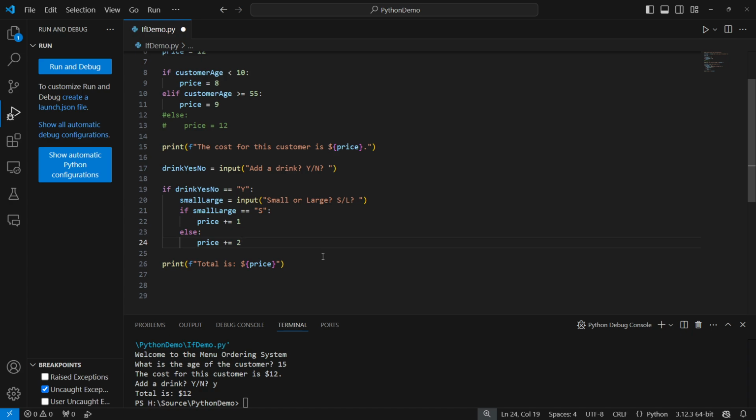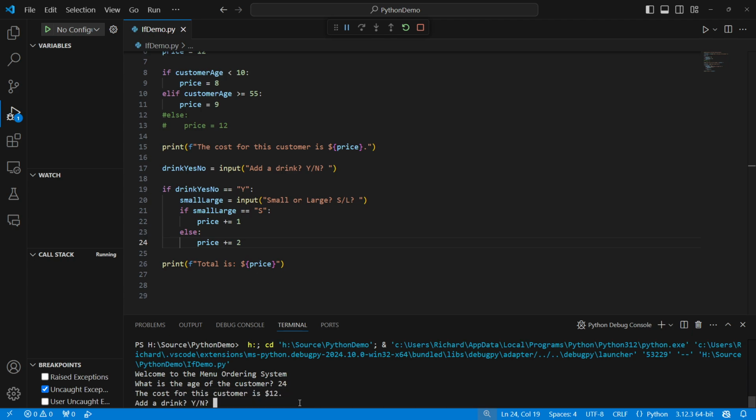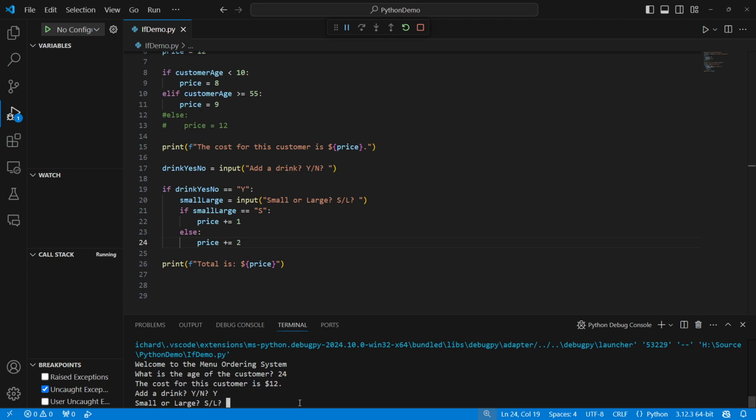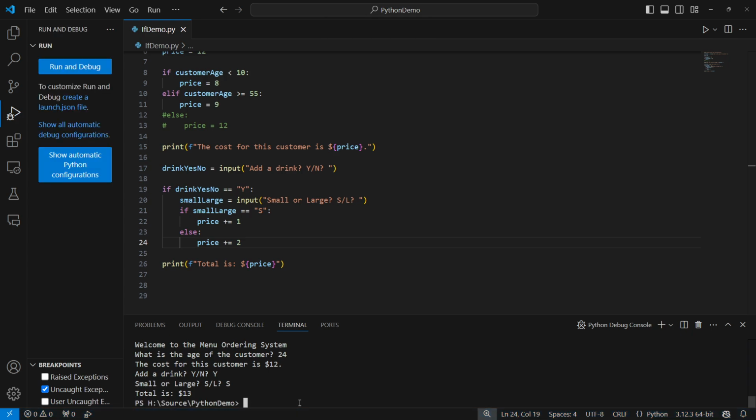It's still going to work. It's still going to give me the correct answer. So I will be 24, and I will want a drink, and I will want a small. $13, that is the correct total. Always remember that when it comes to programming, there are almost always multiple paths to the same answer.